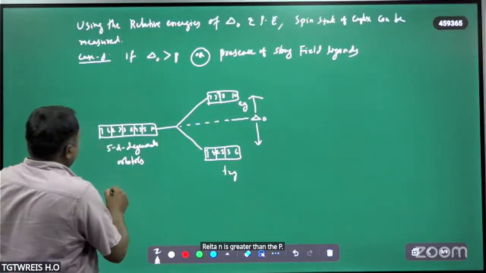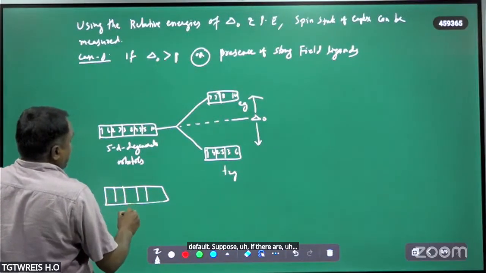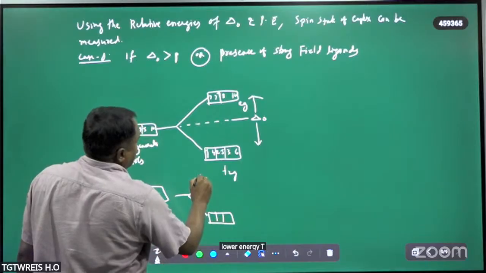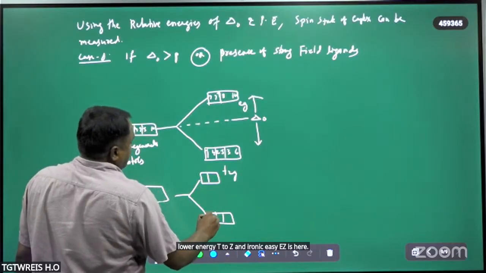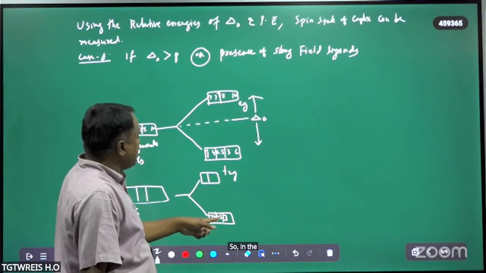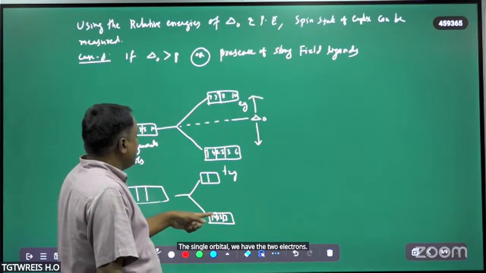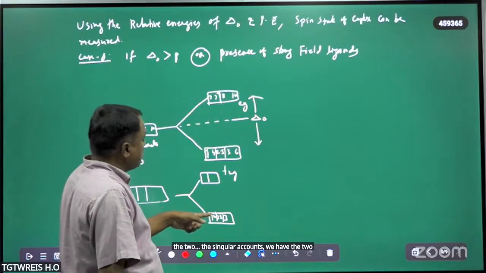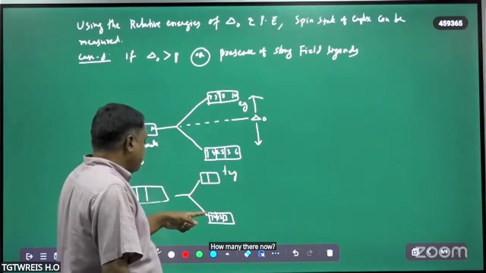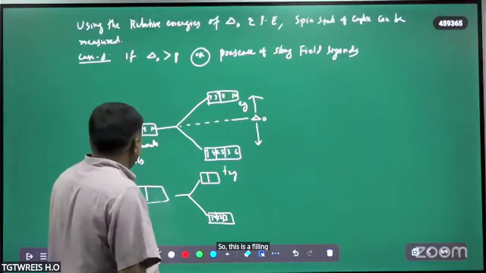For example, if you take the D5, suppose there are 5 electrons in the D5. So these 5 electrons split into lower energy T2G and higher energy EG in this area. So 1, 2, 3. This is the fourth one. This is the fifth one. So in the lower energy we have the 2 electrons in a single orbital. Actually 1, 2, 3, 4, 5. So this is the filling of electrons in D5.